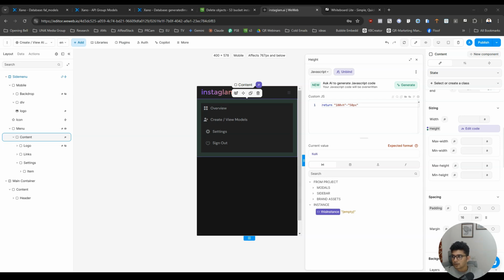Okay, so I need you to write a return statement in JS, which will basically do this. And the output should be in pixels.